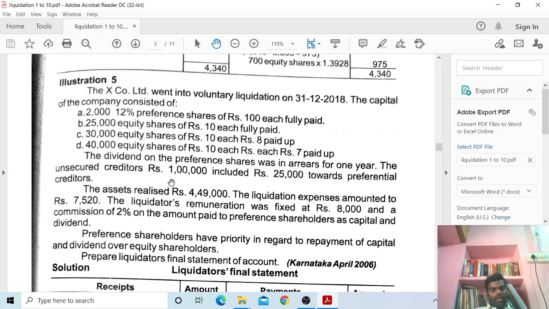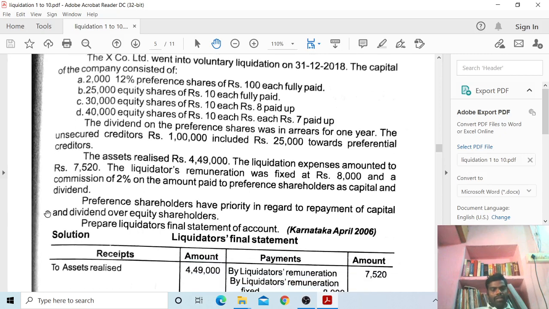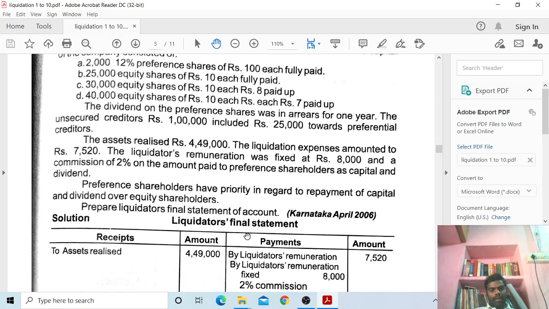The unsecured creditors were rupees 1 lakh, including rupees 25,000 towards preferential creditors. The assets realized rupees 4,49,000. The liquidation expenses amounted to rupees 7,520. The liquidator's remuneration was fixed at rupees 8,000, plus a commission of 2% on the amount paid to preference shareholders as capital and dividend. Preference shareholders have priority in regard to repayment of capital or dividend over equity shareholders. Prepare the liquidator's final statement of account.